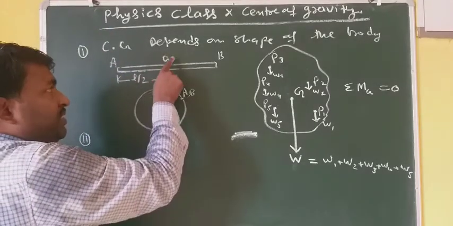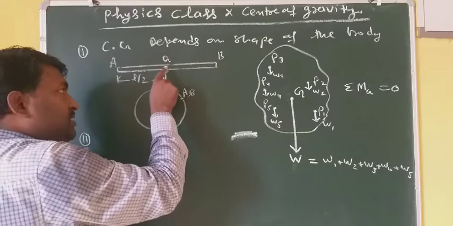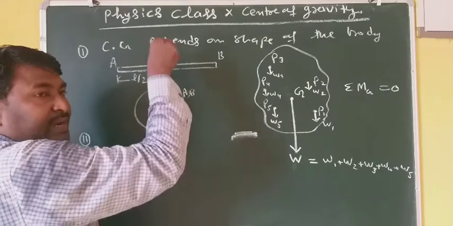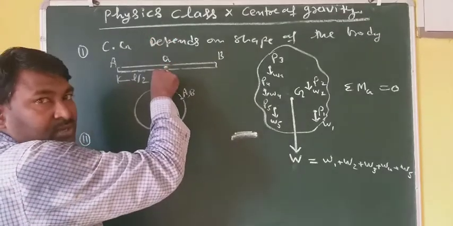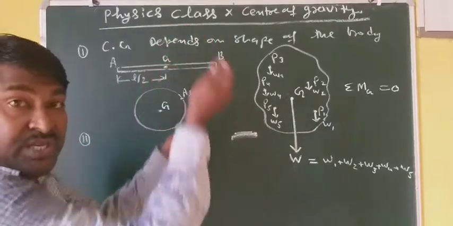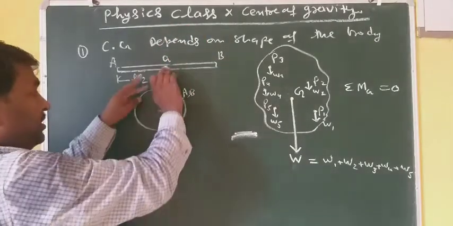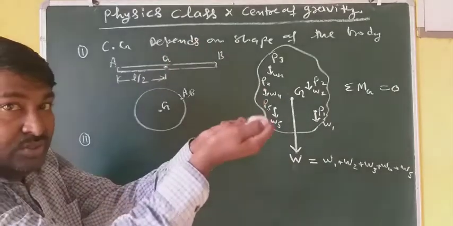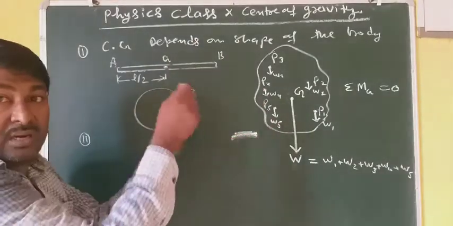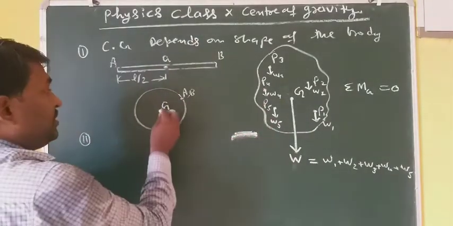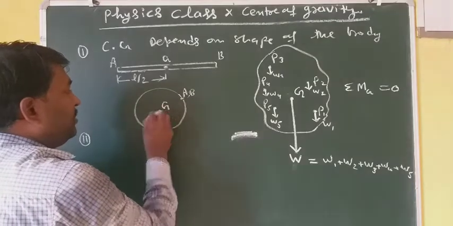The position of center of gravity was just in the middle of this body and inside the material. But when its shape changed, when this rod turned into the form of a circle or a ring, then its center of gravity became here.